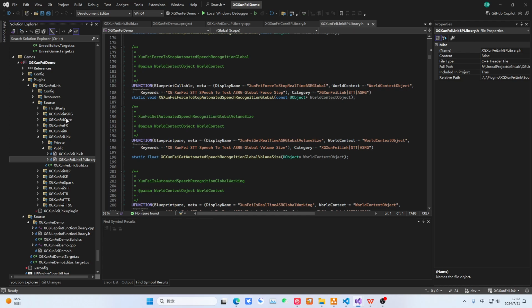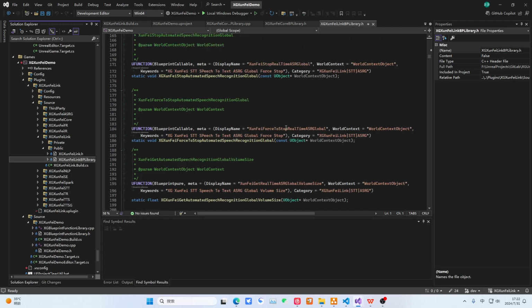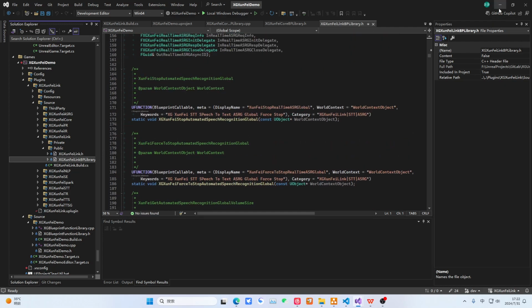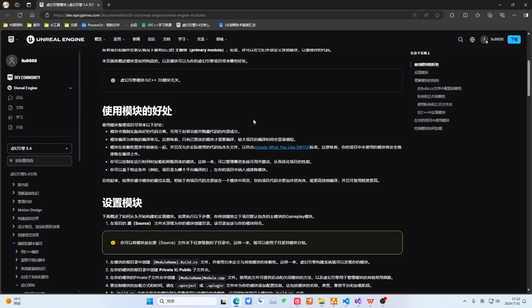Let me show you a plugin I wrote for ifLatex. Our ifLatex plugin has a main module. This main module is exposed for you to use. I put all the exposed interfaces here. Then these other modules, third-party modules, or TTS, STT, or NLP, or the Speric module, you don't need to worry about any of these, because each module has a different function. I have simply placed all the structures together in the main module. This is its architecture.